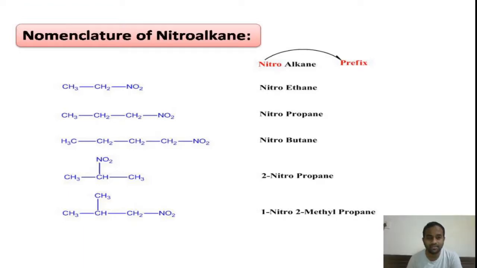And coming to the nomenclature for the last compound, here there are only 3 carbon atoms in the main chain and having 2 substituents. One is methyl group, another one is nitro group, right? So here the nitro group is at the first position, the methyl group is at the second position. Therefore the nomenclature for this is 1-nitro-2-methylpropane. So there is a note for you: even though the nitro is a functional group, according to the IUPAC nomenclature rules, the nitro is always written in the prefix, that means treated as a substituent, right?